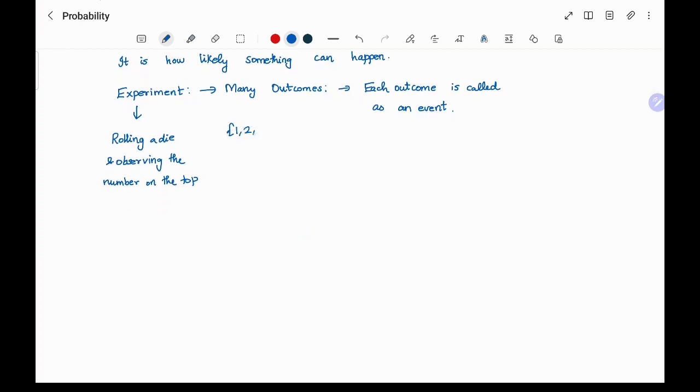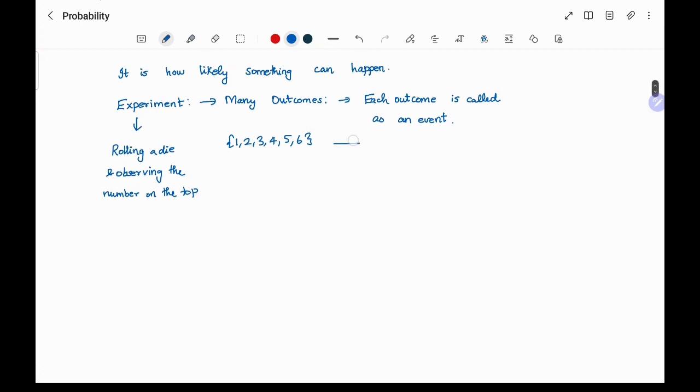You can get 1, 2, 3, 4, 5, 6. I'm saying a 6-faced die, so you will have these 6 possibilities. When you roll once, any one of these can come. Let's say 1 is the output, so that is one event. If 2 comes, that is an event. If 3 comes, that is an event. So each of these is an event.